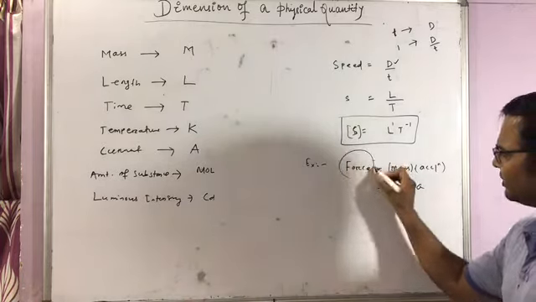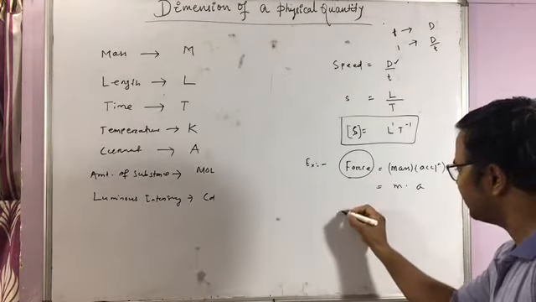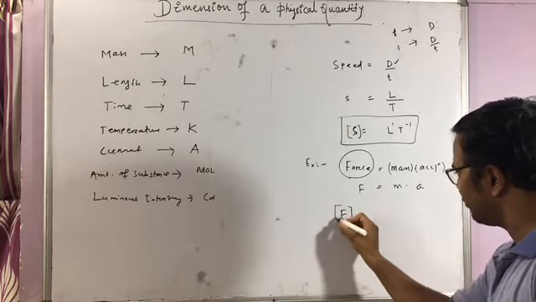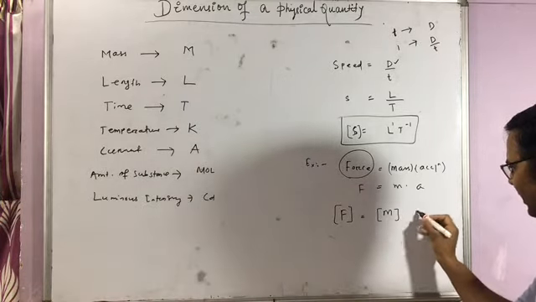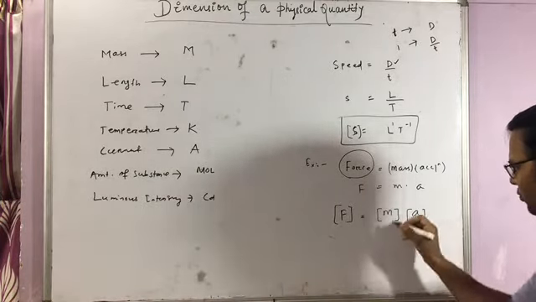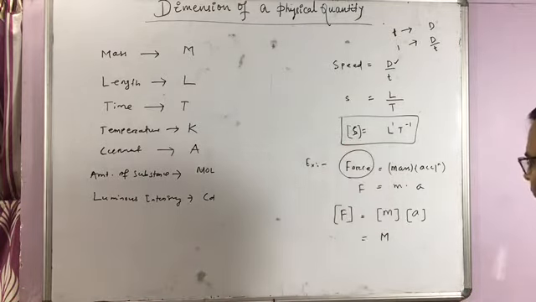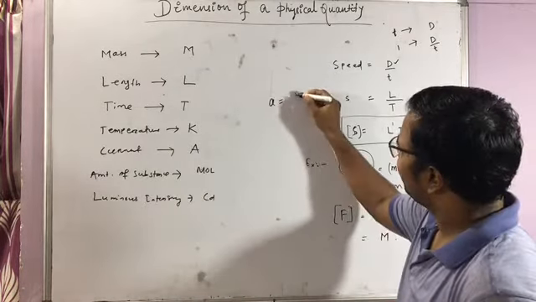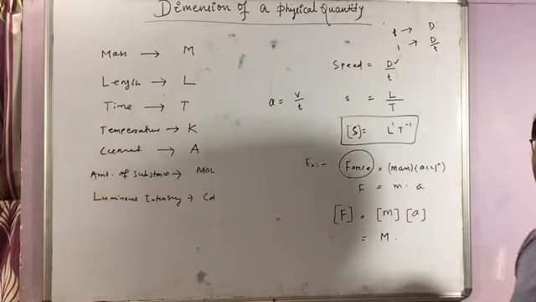To know the dimensional formula for force, we write F equals ma, and the dimension of force is the product of the dimension of m and the dimension of a. The dimension of m is capital M, and for acceleration: acceleration is change in velocity by time.